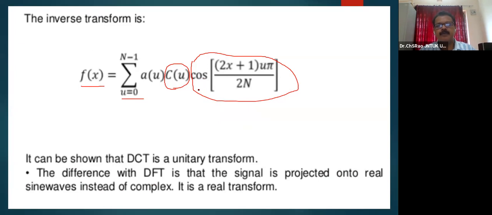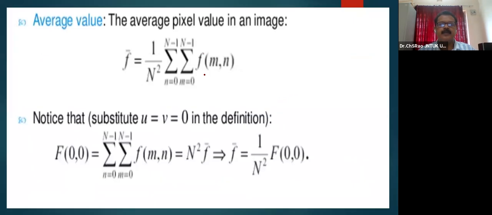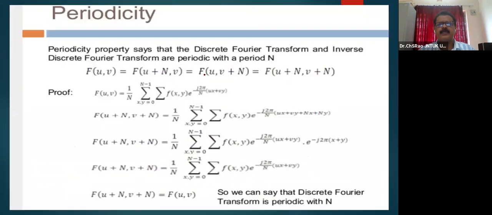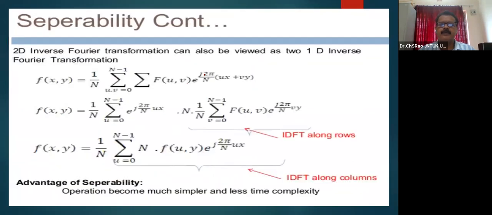Why real sine waves? Cos and sine are the two functions that we generally utilize as the two orthogonal functions. Here, cos of (2x plus 1) u pi by 2n is used as the DCT kernel, whereas in the case of DFT, both e power plus and minus j are utilized, so both cos and sine are used.